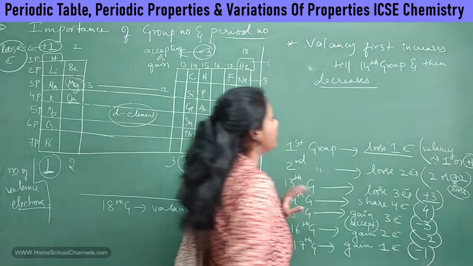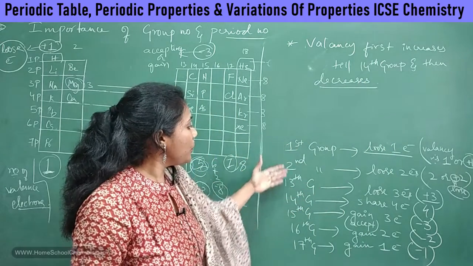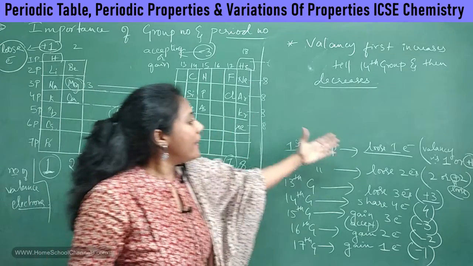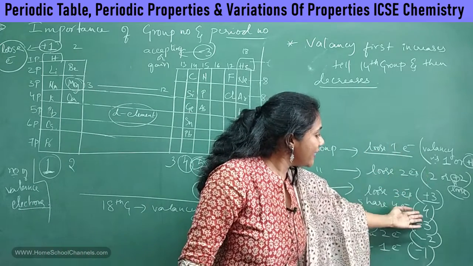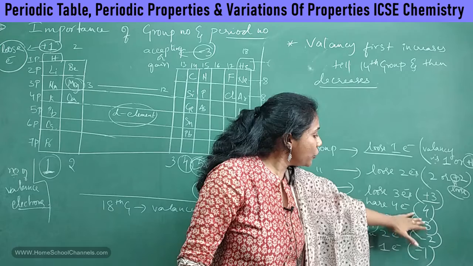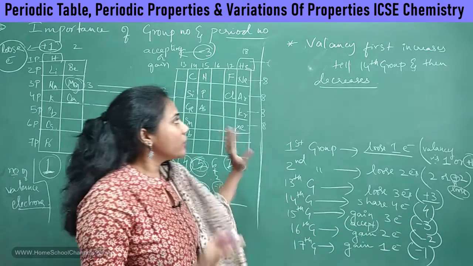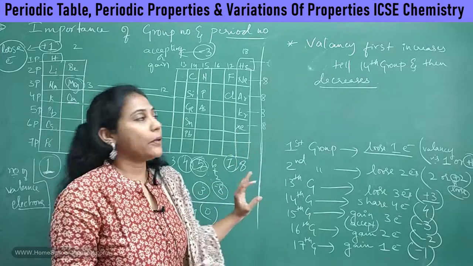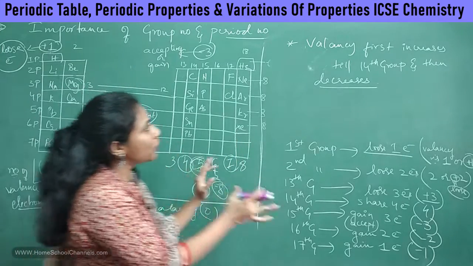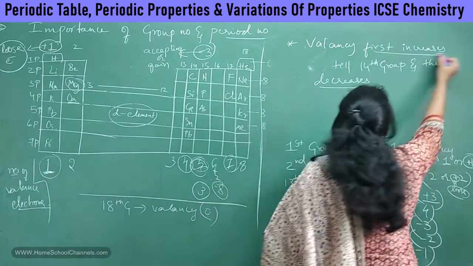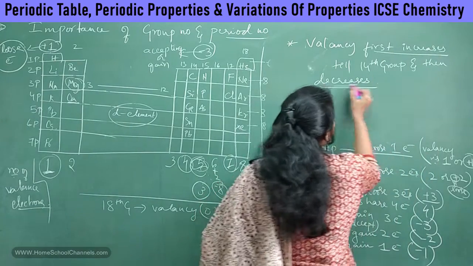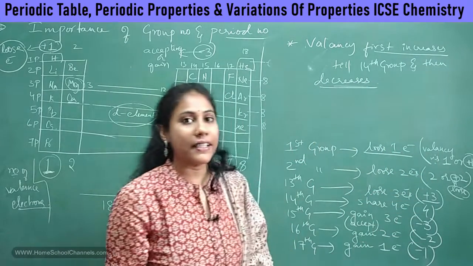This is what you have to understand. See, from first group to 14th group, valency gradually increases, and after 14th group onwards, you will see the decrease in the number: 3, 2, 1, right? So this is the very, very important point. As you go from left to right, first you will find an increase in valency, and later valency gradually decreases.